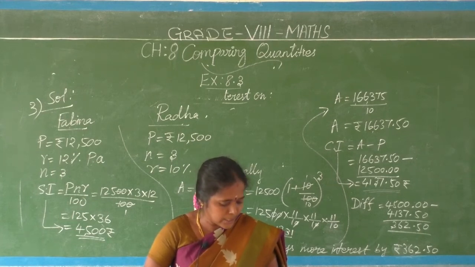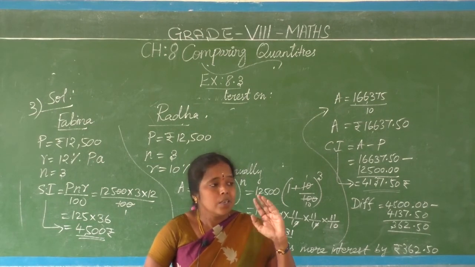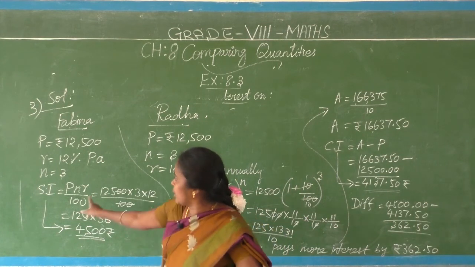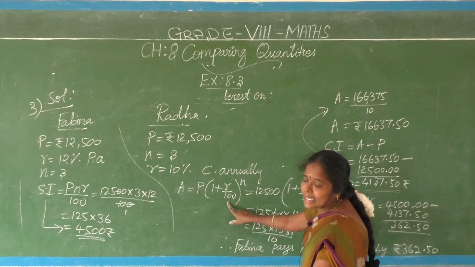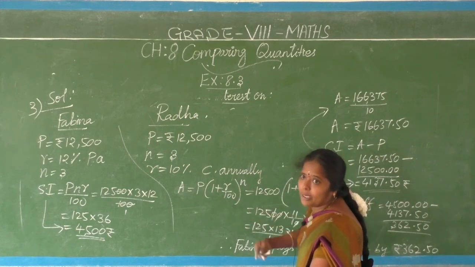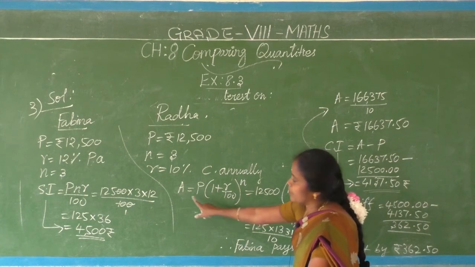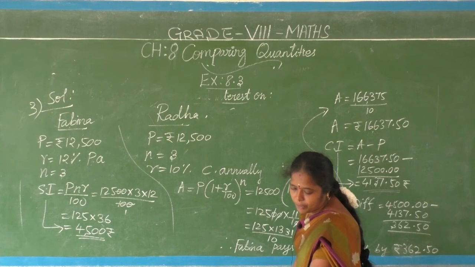If the value is depreciated at the rate of 8% per annum, find its value after 1 year. See, already I told you, increased means you have to take the amount formula P into 1 plus R by 100 the whole power n. Increased, improved, like that word comes, you have to take this formula for finding amount, P into 1 plus R by 100 the whole power n.